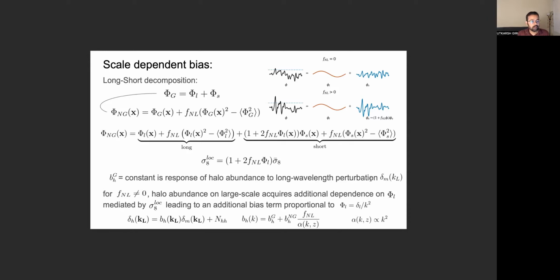So just to reiterate, in a non-Gaussian universe, a universe with local non-Gaussianity, there's coupling between small-scale primordial modes and large-scale primordial modes. Because of this coupling, local RMS fluctuations start getting modulated by phi L. And because the halo abundance responds to these local fluctuations, the late-time halo abundance also starts getting modulated by this phi L. And since this phi L is related to matter perturbations on large scales via the Poisson equation, which has a 1 by k square dependence, our bias ends up acquiring a 1 by k square dependence term in addition to the constant bias.